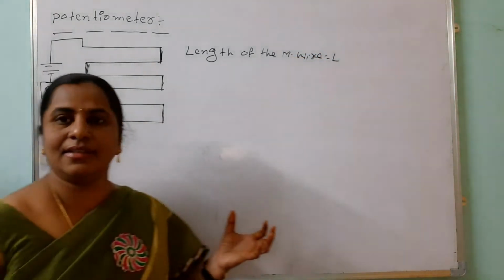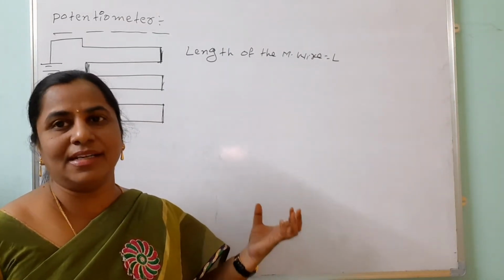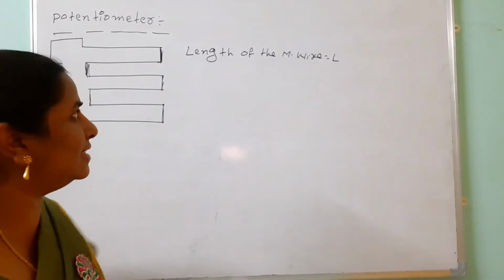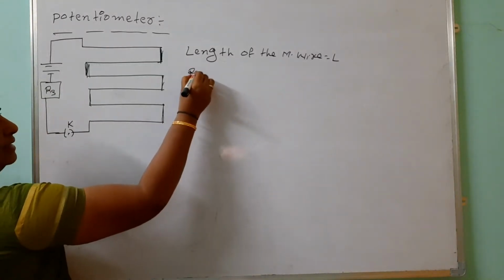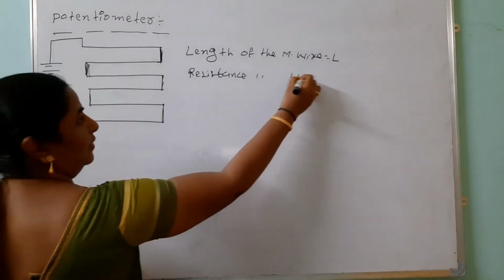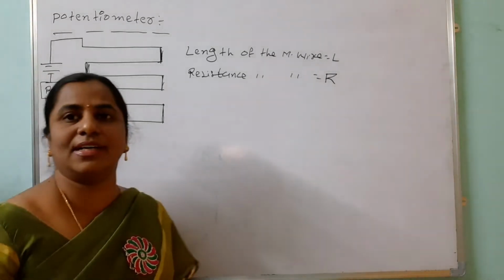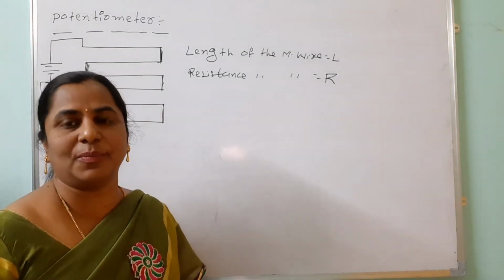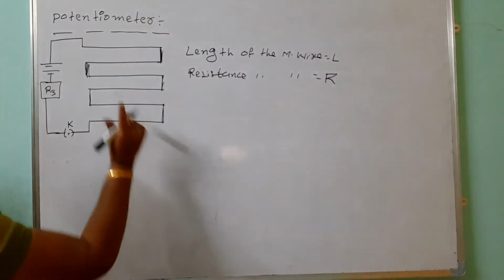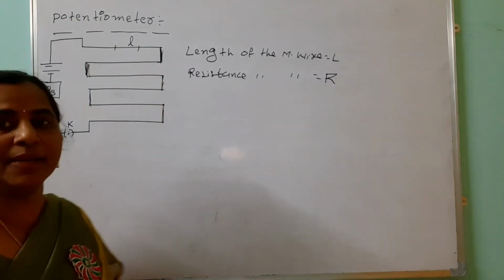Any conductor allows electricity through it, but at the same time it opposes the flow of electricity, and that opposition is called resistance. So what is the resistance of this wire? The resistance of the wire we take as capital R. Now what is the application of this? First, we can find the potential across any 2 points in the circuit. So instead of the entire length, we can take a small length, across which we have to find the electric potential.